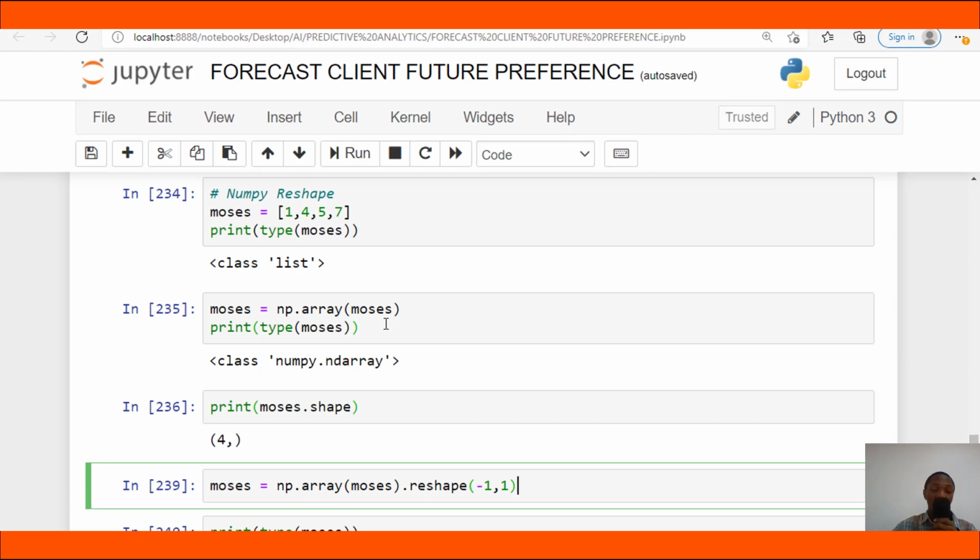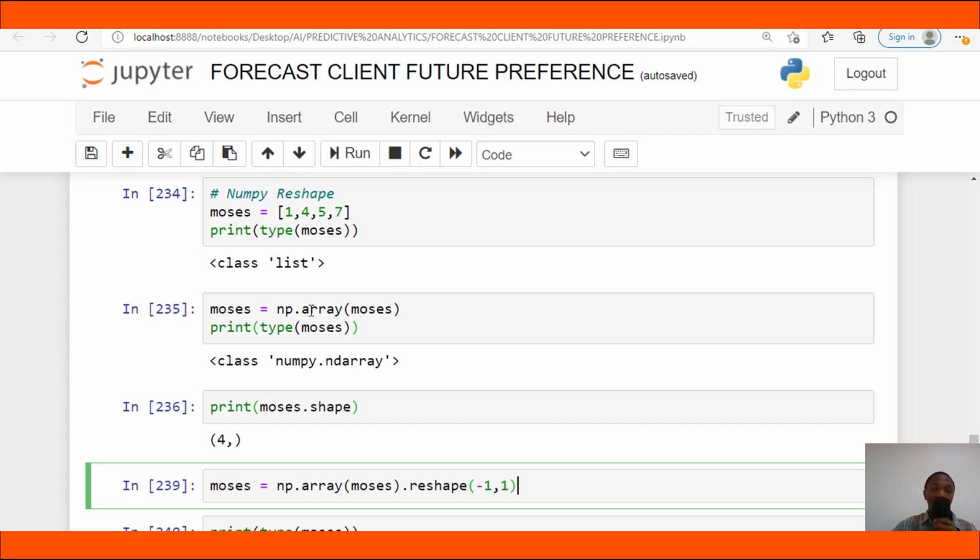What does the numpy reshape function mean might be a question in the background of your mind. Well, in this tutorial we are going to cover three things. Number one is, what does the numpy reshape function mean? Number two, how do we use the numpy reshape function? And number three, why do we use the numpy reshape function?